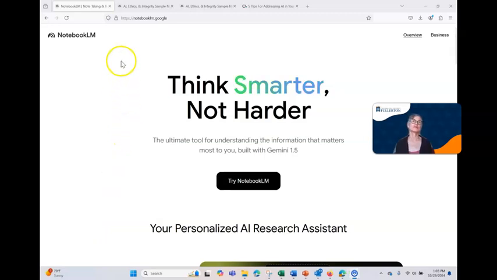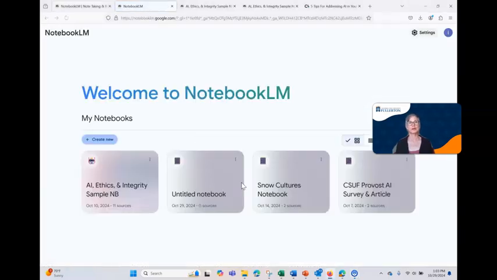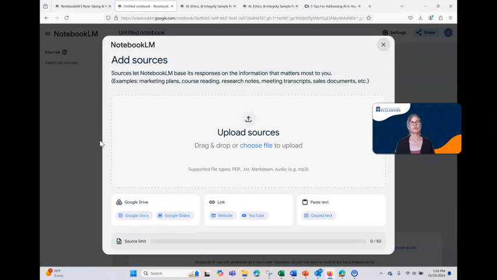All right, so the first thing you want to do is go to notebooklm.google. You'll come to this page and you'll go ahead and click on Try Notebook LM. And you can see that it recognizes me as a Google user. You can also set it up so it recognizes you from Cal State Fullerton. You can see that I've already created some notebooks, and I've created an untitled notebook and then this one for our workshop today. I'm going to click on Create New because that's probably what some of you will be doing, and so that you can see this page.